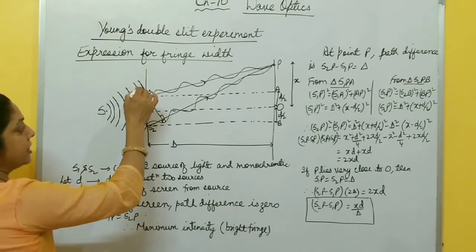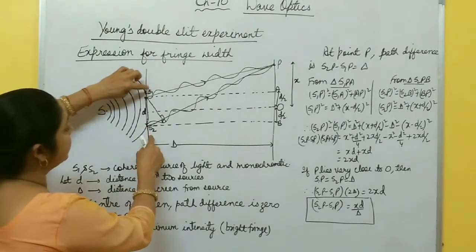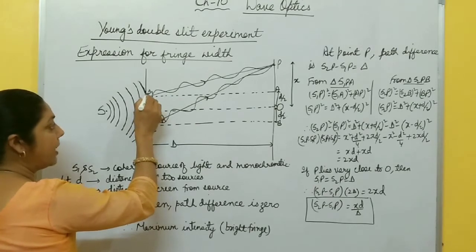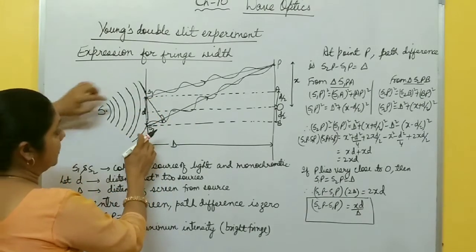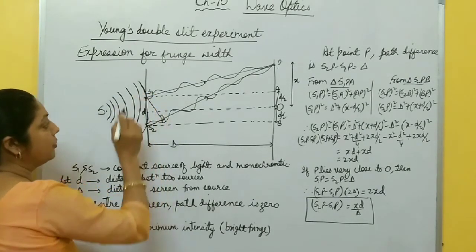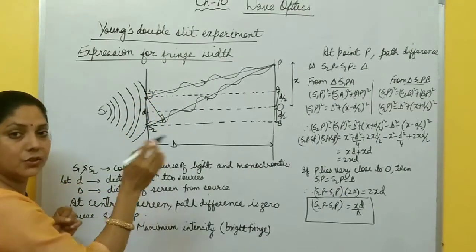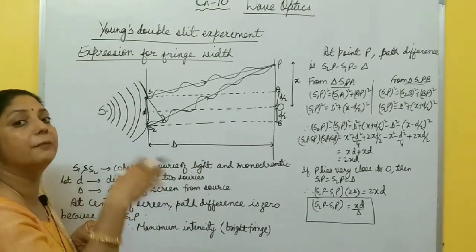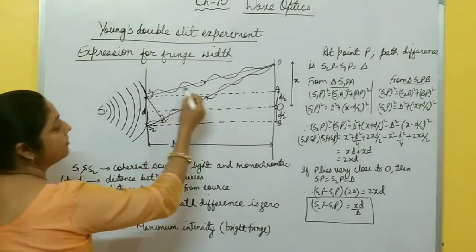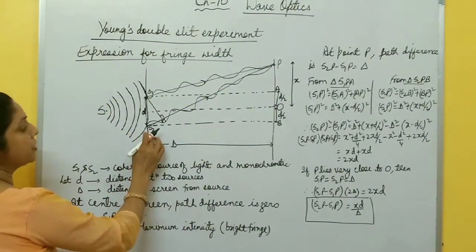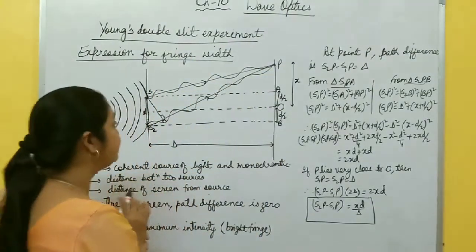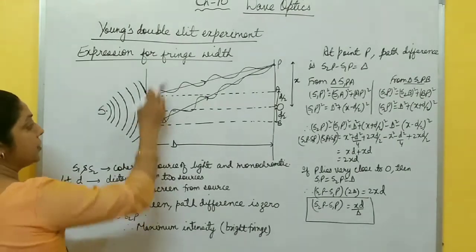When the wavefront reaches this point, there are two slits S1 and S2. So this wavefront is divided by the slits into two parts. According to Huygens principle, each point on each part acts as a source of the next disturbance and forms the next wavefront. In this way, waves from source S1 reach point P and also from source S2 reach point P and produce an interference pattern on this screen. This is the screen.